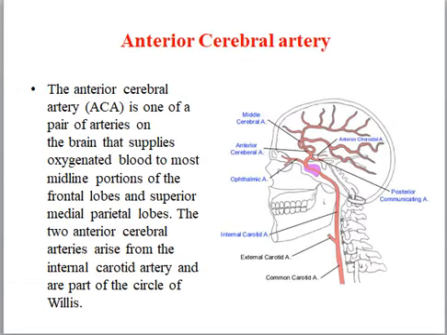Anterior cerebral artery. The anterior cerebral artery is one of a pair of arteries on the brain that supplies oxygenated blood to the most midline portion of the frontal lobe and superior medial parietal lobes. The two anterior cerebral arteries arise from the internal carotid artery and form a part of the circle of Willis.